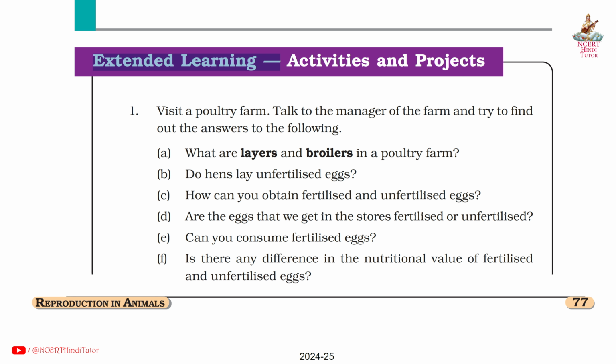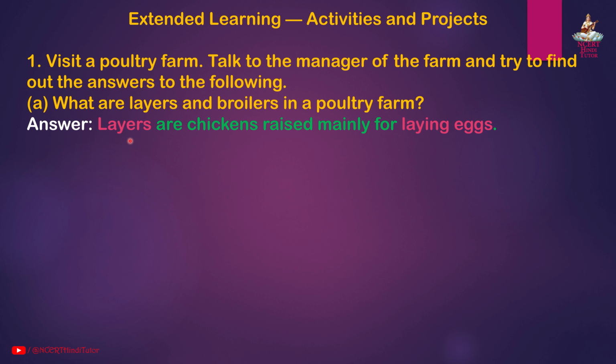Next, extended learning activities and projects. First, visit a poultry farm. Talk to the manager of the farm and try to find out the answers to the following. A. What are layers and broilers in a poultry farm? Answer. Layers are chickens raised mainly for laying eggs. Broilers are chickens raised for their meat.